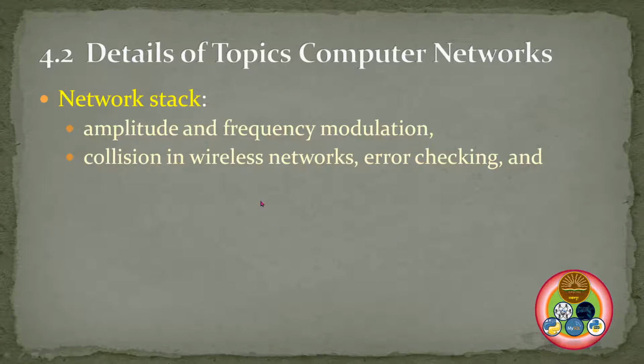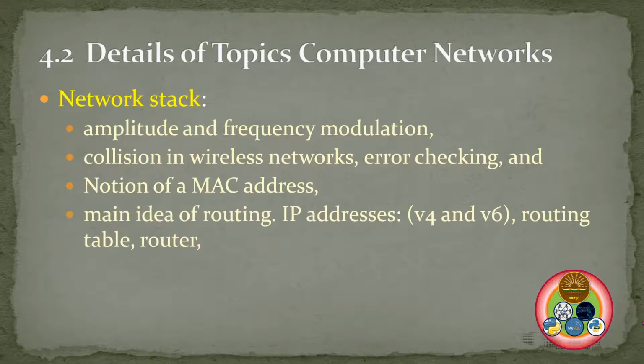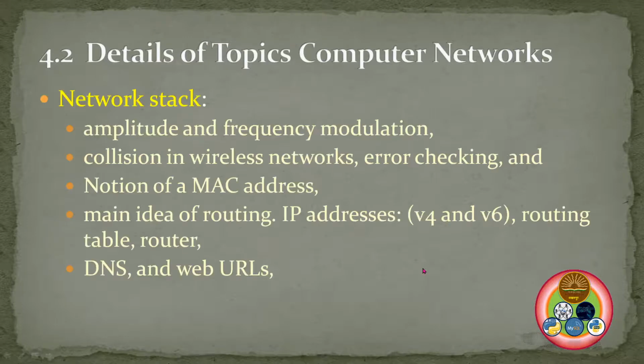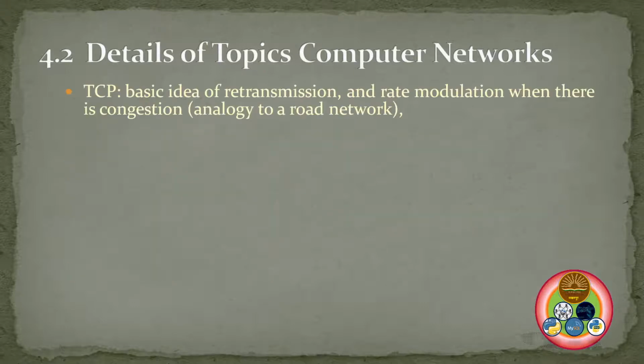Okay, so before that, let us see this. This is the network stack, amplitude and frequency modulation, error checking, what is a MAC address, what is an IP address, IP version 6, and so on. After that, we'll see what DNS is. This is also very important. Many a time questions are asked about what DNS is. After that, we'll see what URLs are.